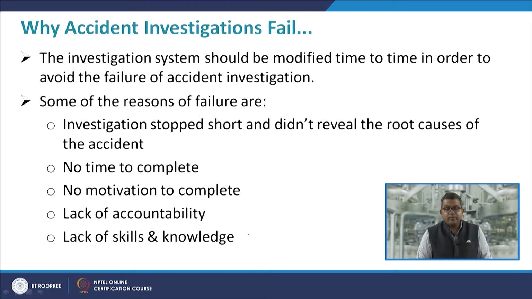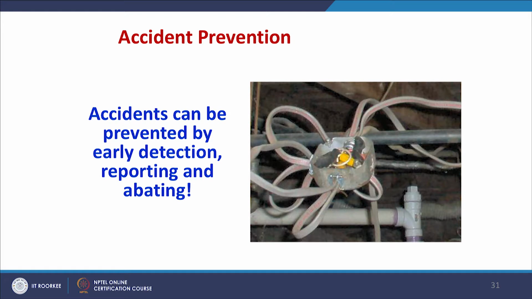There was no time to complete the accident investigation. There was no motivation towards the completeness of that particular accident investigation. There was a lack of accountability, lack of skill and knowledge. So, all these factors are involved in the failure of accident investigation.